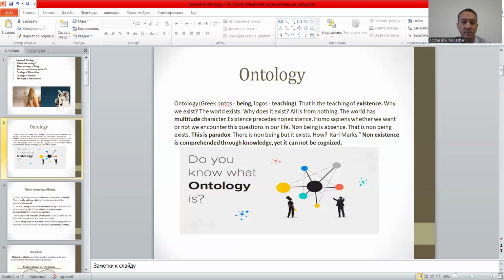So, what is ontology? Ontology means in the Greek language, ontos being, logos teaching. This is the teaching of existence. In other words, the world exists. Why does it exist? All is from nothing. The world has a multitude of characters. For example, existence precedes non-existence. Non-being, for example, was absent. Non-being is absence. That is, non-being exists. This is a paradox. So in brief, ontology means the teaching of being, of our existence.